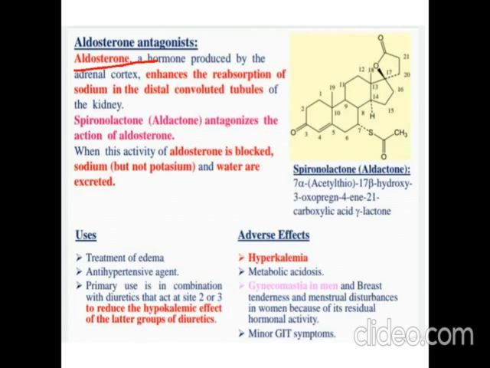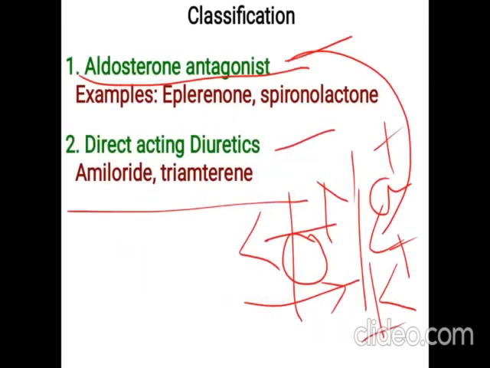Okay, so sodium and water are excreted but the potassium ion will remain in the blood. Now, as I have told, the sodium ions and potassium ions: the potassium ions come from blood into the urine, and sodium ions exit from urine into the blood. So that is the reabsorption of sodium ion and excretion of potassium ion that takes place during the normal